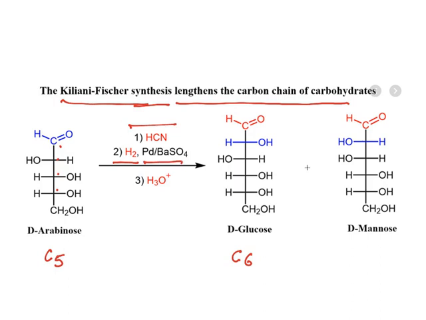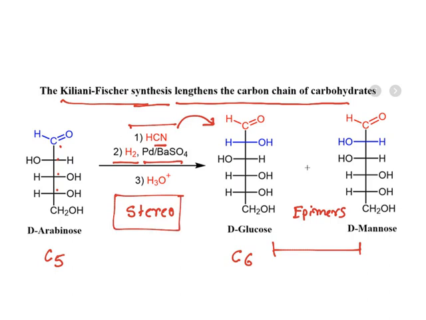What happens is the nitrile group adds and then it gets reduced to give glucose and mannose. This synthesis introduces a new stereocenter. Because of that you are getting stereoisomers. In fact, glucose and mannose are epimers. So this is what the synthesis is about. This is a process of increasing carbon chain length.